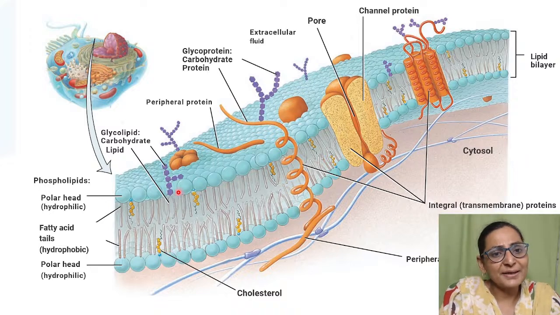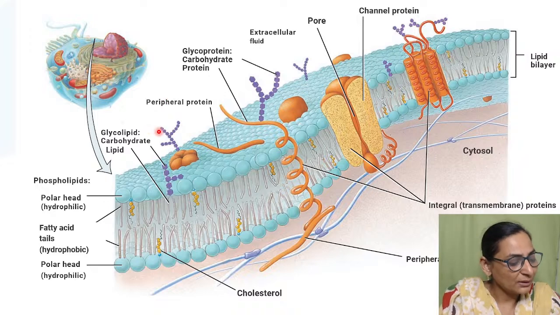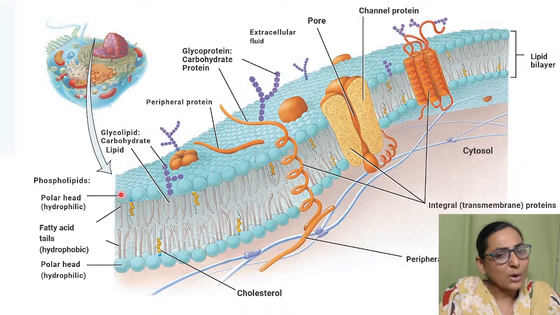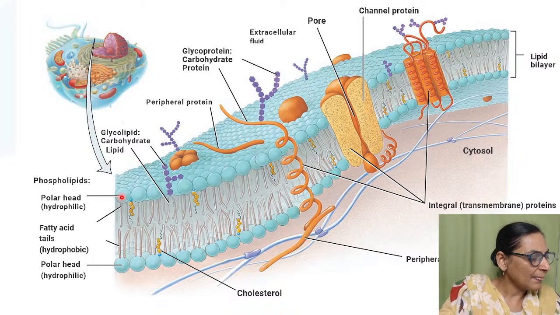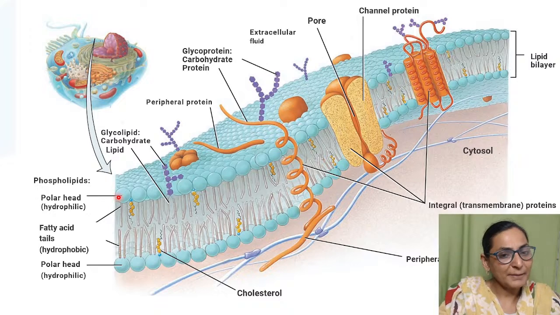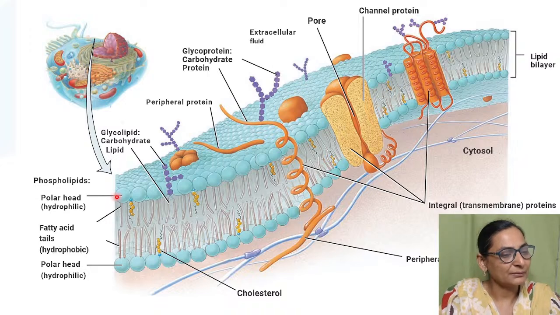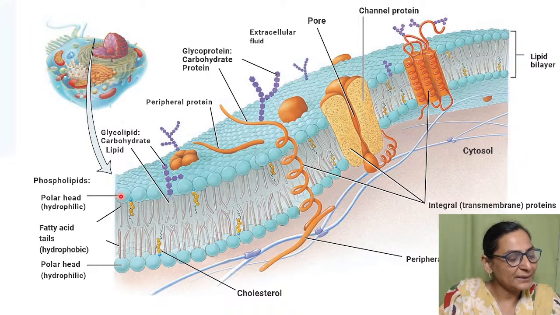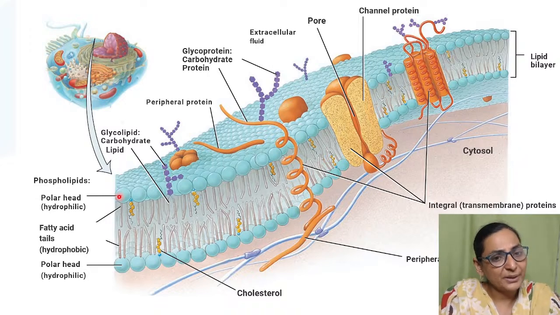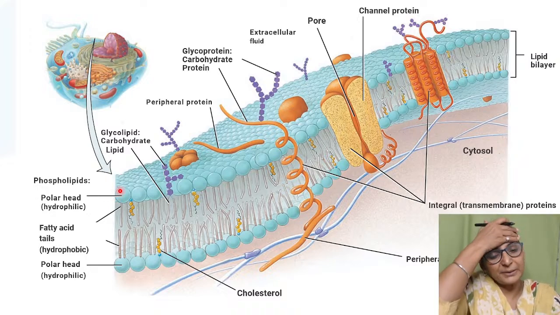Now, something very, very important in your cell membrane is cholesterol. Very, very important. What is the utility of cholesterol in the cell membrane, right? It is very, very important. Remember, this cholesterol maintains the transition temperature of the cell membrane. Okay, the cholesterol maintains the transition temperature of the cell membrane. Now, what is this transition temperature?